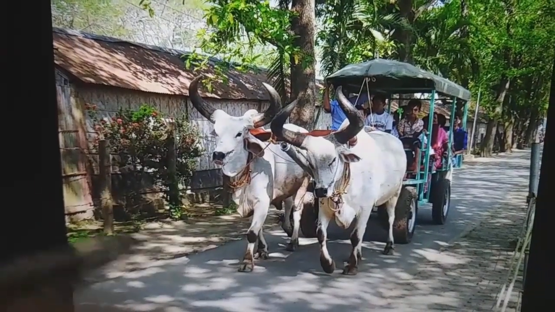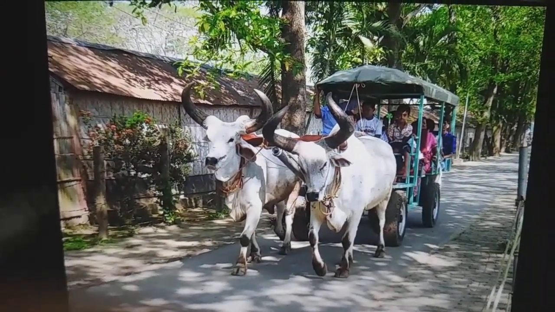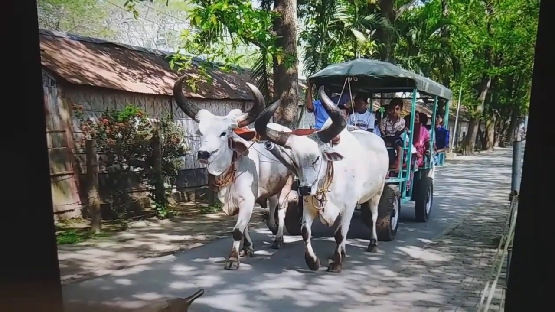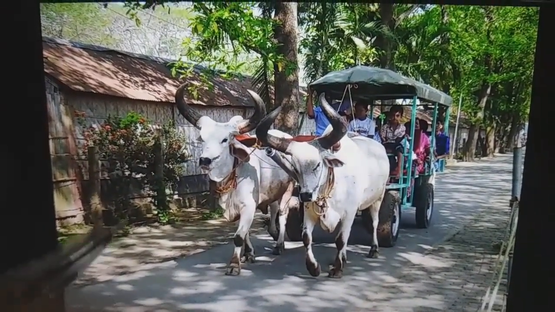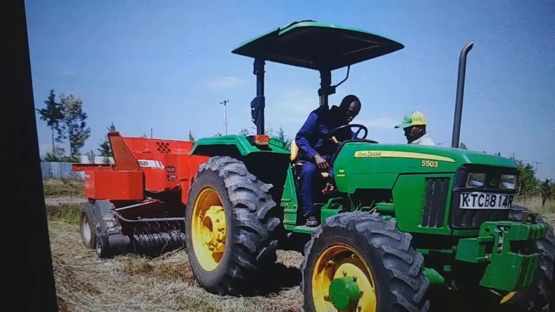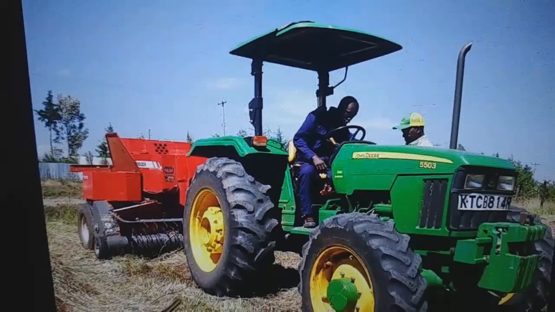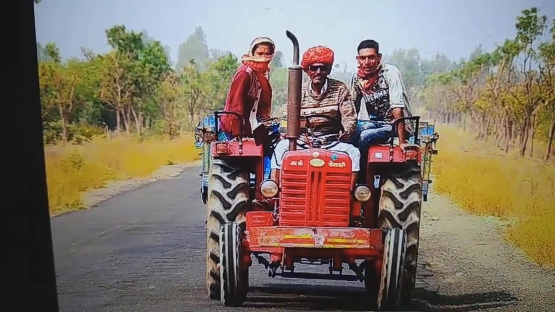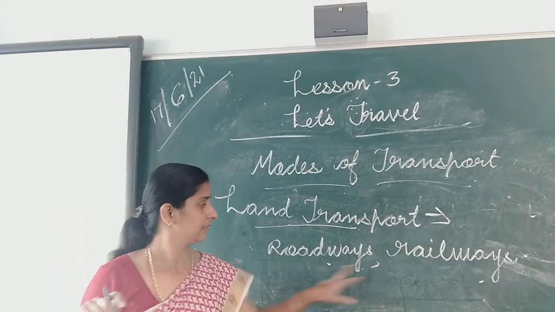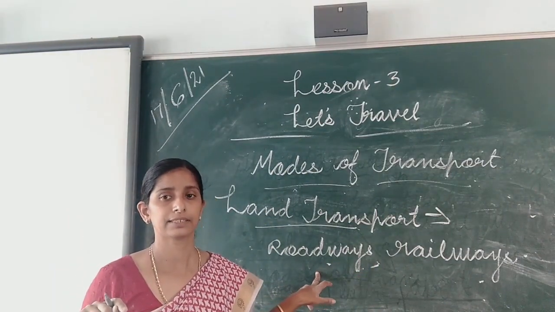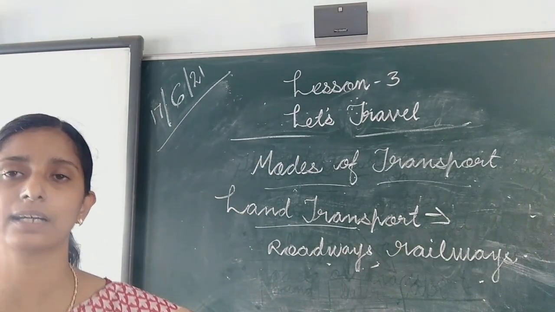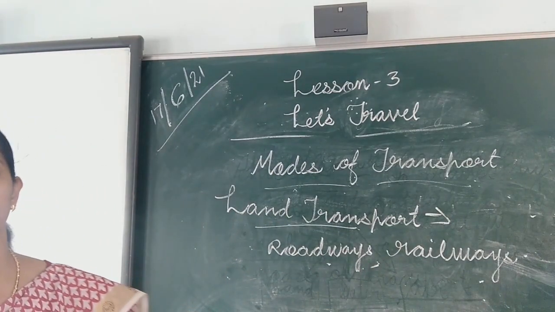Here you can see, what is this? Bullock carts. In village, bullock carts are quite common. In village, these tractors are also quite common. Next, railways. The vehicles, bicycle, scooters, motorcycles, cars, trucks and buses move on road.